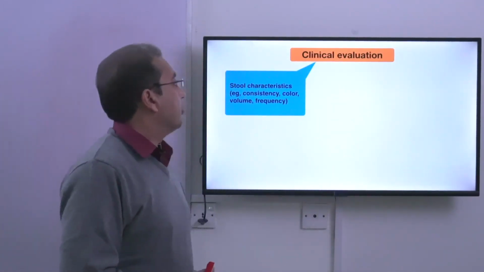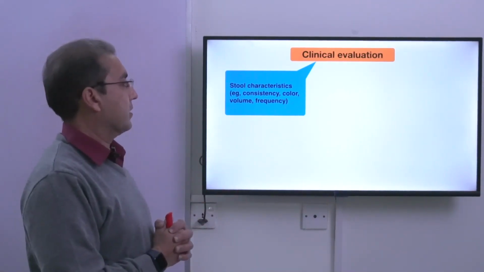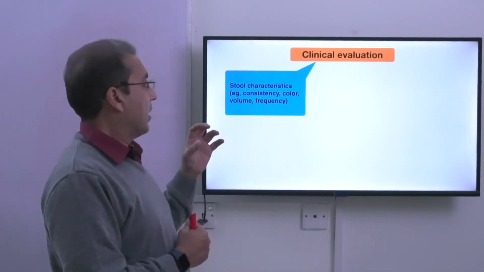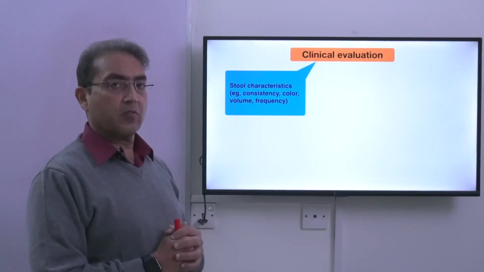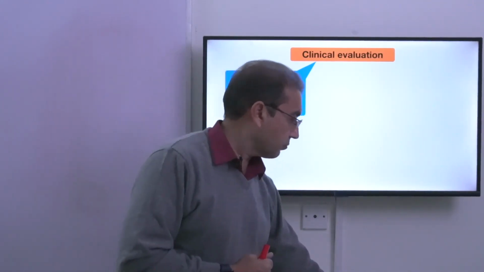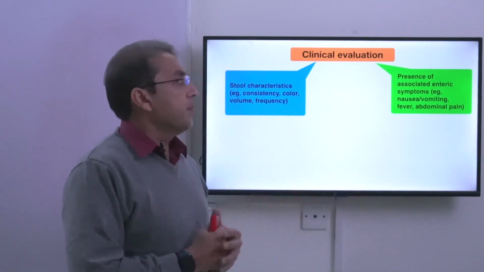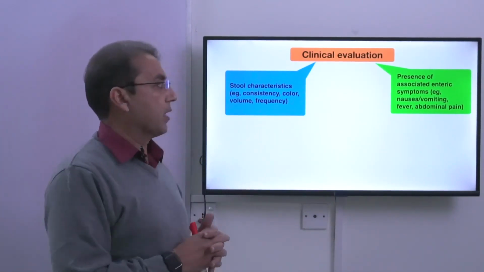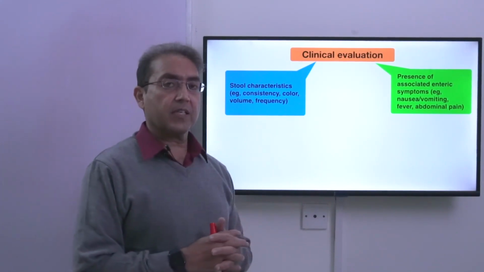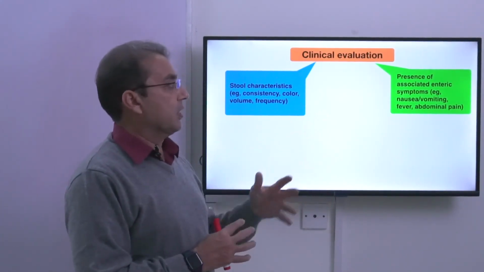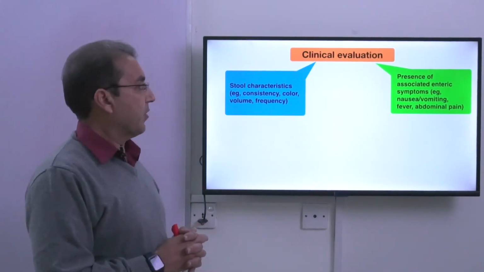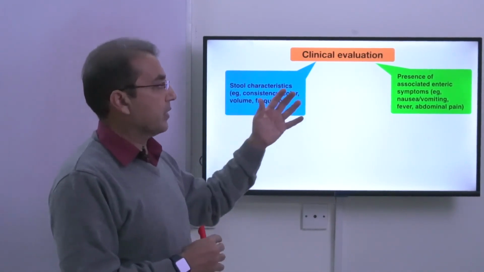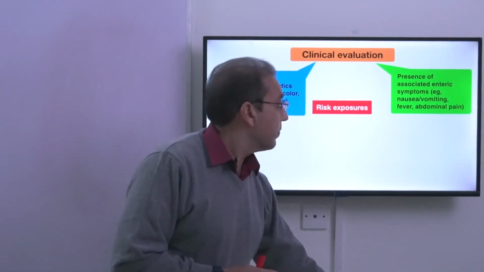Now clinical evaluation. Look for the stool characteristics. What is the consistency, what is the color, what's the volume, and what's the frequency. And sometimes you can also think of what is the smell in the stool. Presence of associated enteric symptoms. For example, patient has nausea, vomiting, abdominal pain, or if the patient has fever. So that tells us there may be invasive infection if the patient has fever as well. So look for the stool characteristics, the presence of enteric symptoms.